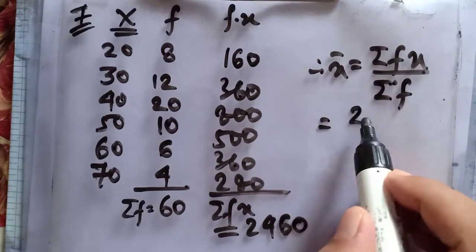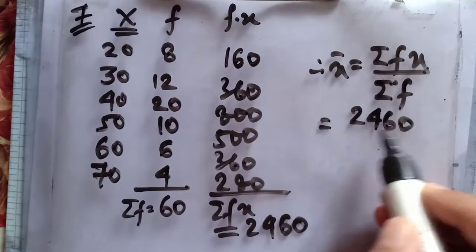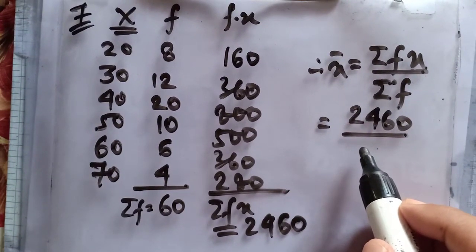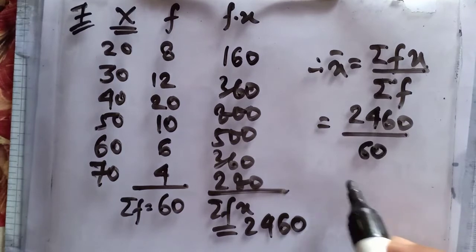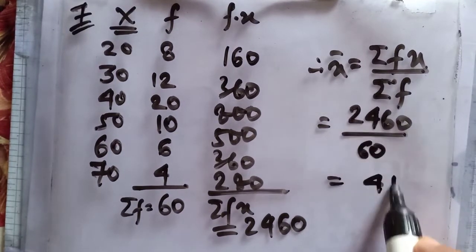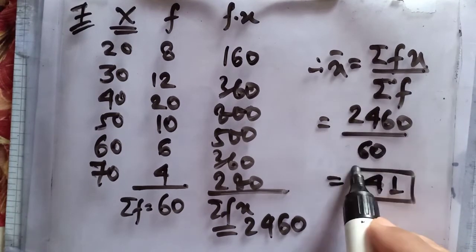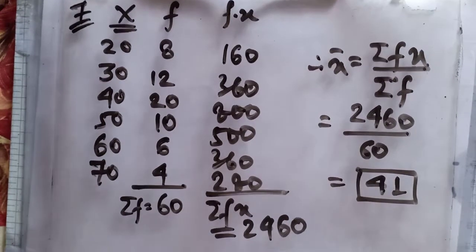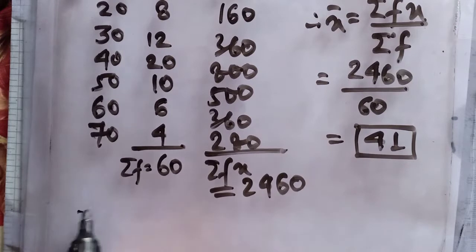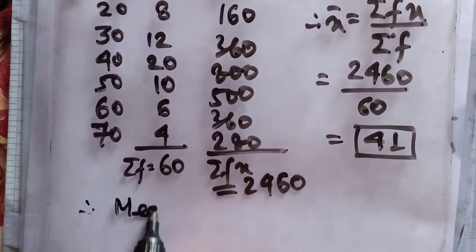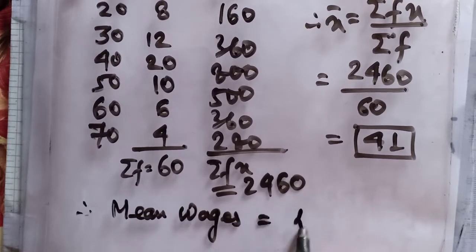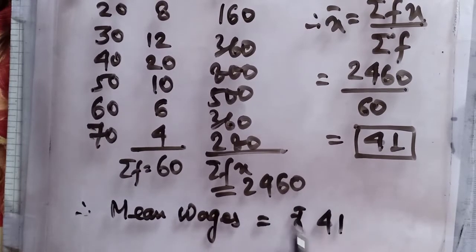Therefore, to find the mean, you have the formula summation fx divided by summation f, which equals 2460 divided by your total number of frequencies, 60. So that is equal to 41. So 41 will be your mean. Therefore mean wages equals rupees 41.